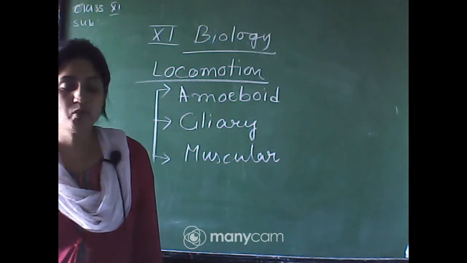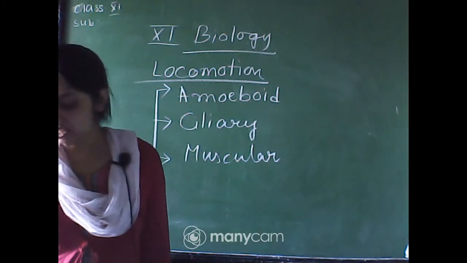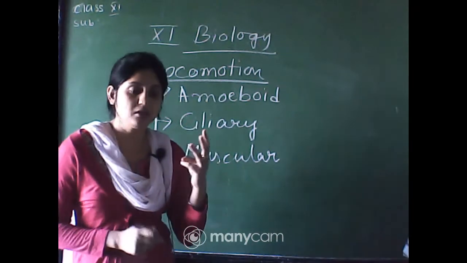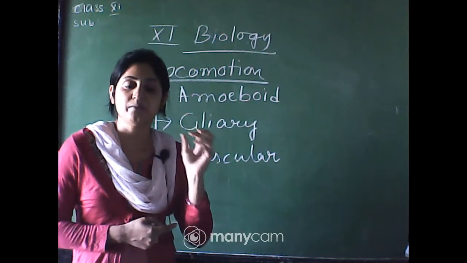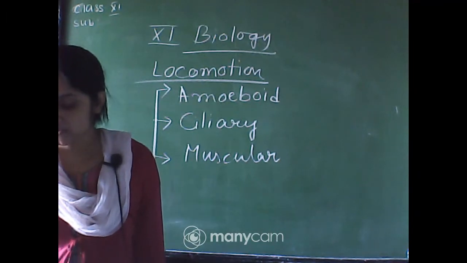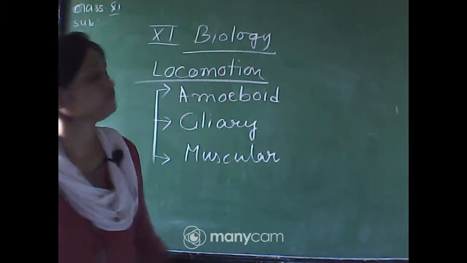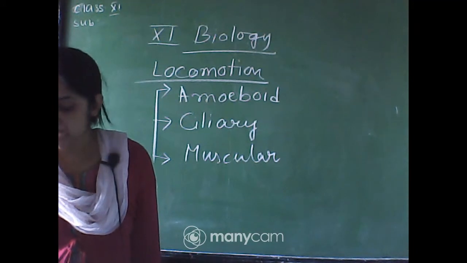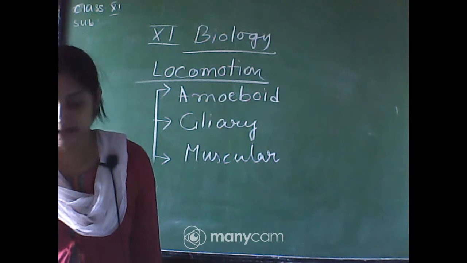Muscular movement is the most important in our body, so we read about the muscular movement. Muscle is a specialized tissue of mesodermal origin. Of the three germ layers, epidermal, mesodermal and endodermal, the muscles are produced from the middle layer, the mesoderm. About 40 to 50% of the body weight of a human adult is contributed by the muscles. They have special properties like excitability, contractility, extensibility and elasticity.